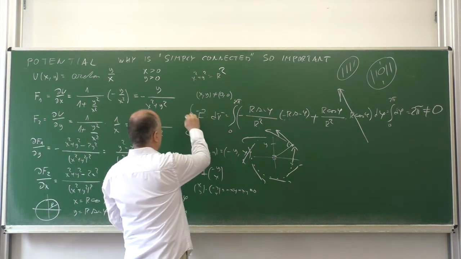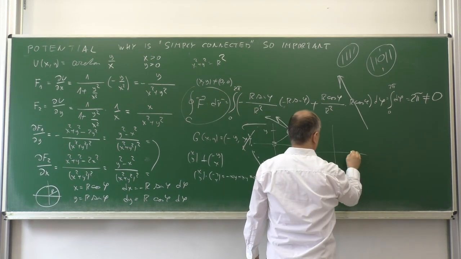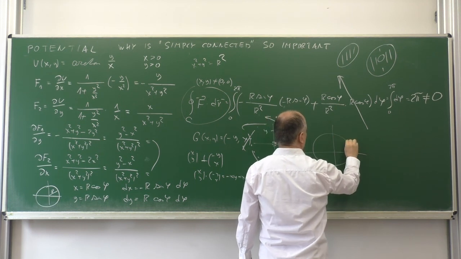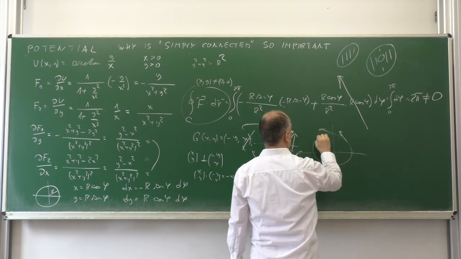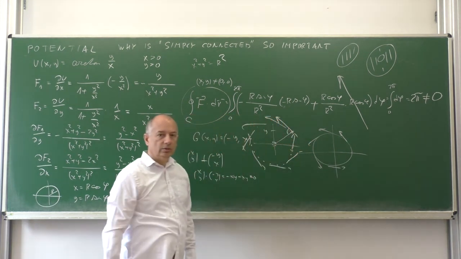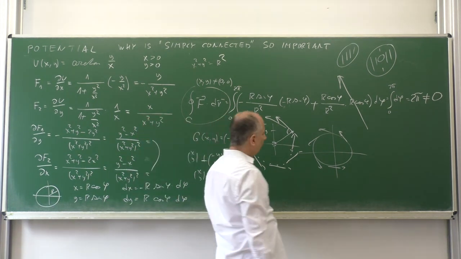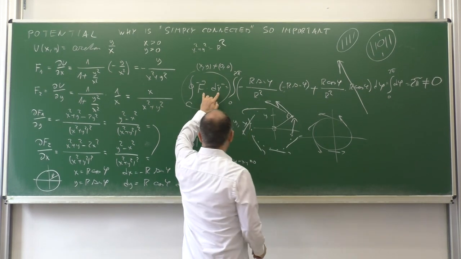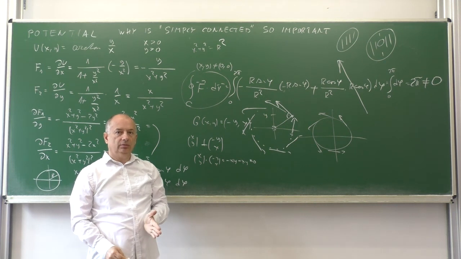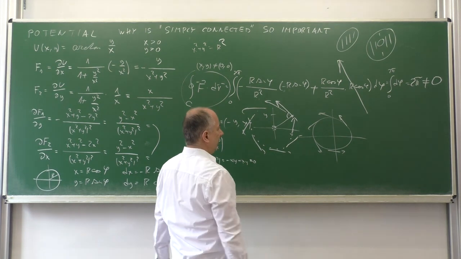So if we visualize this integral, then we have a vector field like that, and in each point, the force that we integrate is tangential to the journey, to the path. So the dot product of two vectors in the same direction is just the product of the magnitudes, of the norms of the vectors.